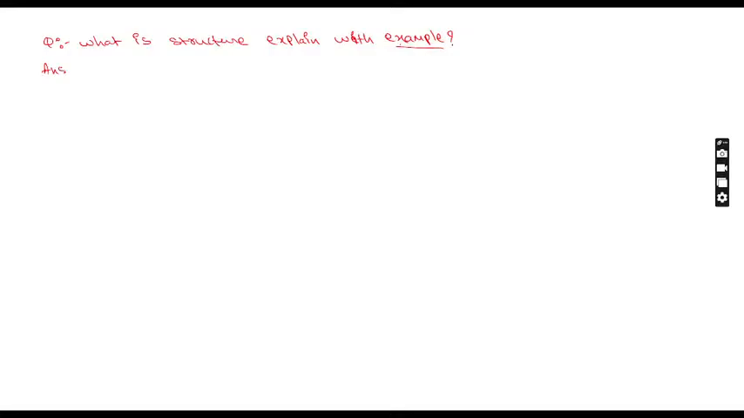So now, the answer. What is structure here? A structure is a collection of storing. You already know, we discussed the array concept in the last session. What is the definition of an array? An array is a collection of storing. In one variable, we can store more than one value, but all values must be of the same type.